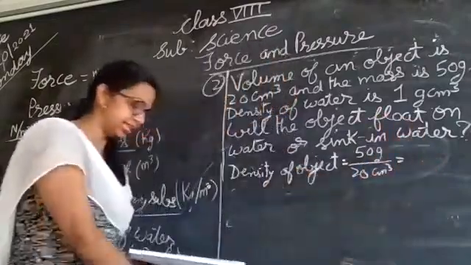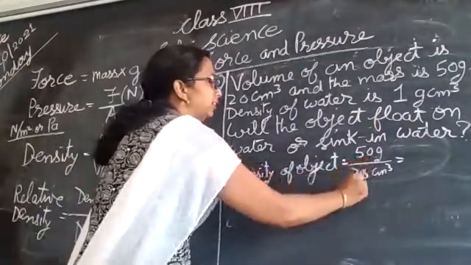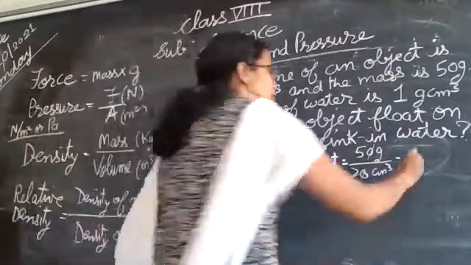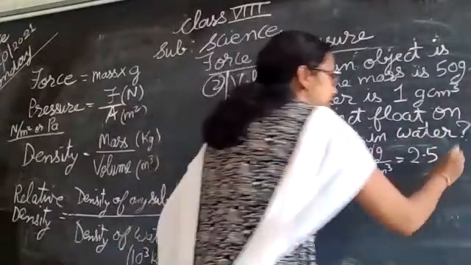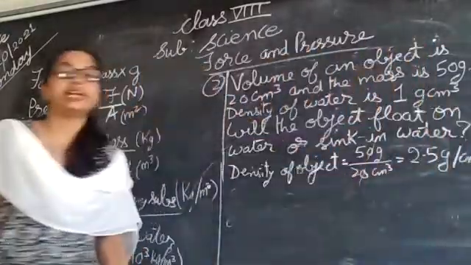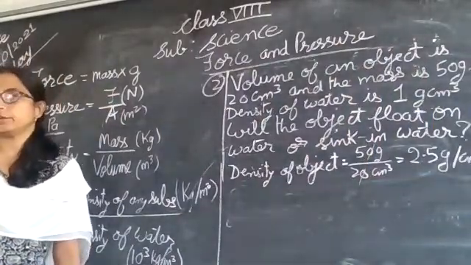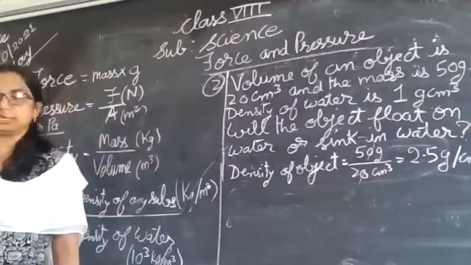What will be the density of the object? If you divide this, 5 divided by 2, 2.5 gram centimeter cube is the density of the object, and density of water is already given, that is 1 gram centimeter cube.